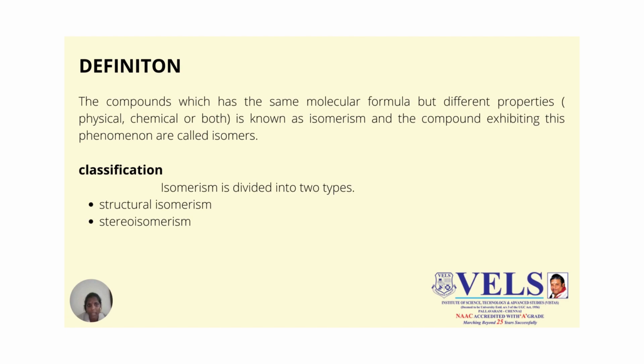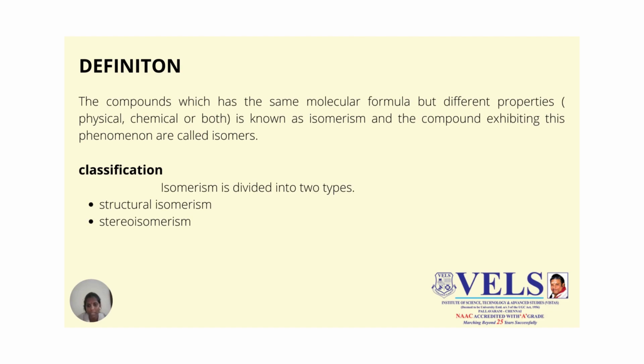This is known as isomerism, and the compounds which exhibit this phenomenon are called isomers. Isomers have the same formula, but they differ in their physical and chemical properties. It is due to the arrangement of atoms within the molecules.